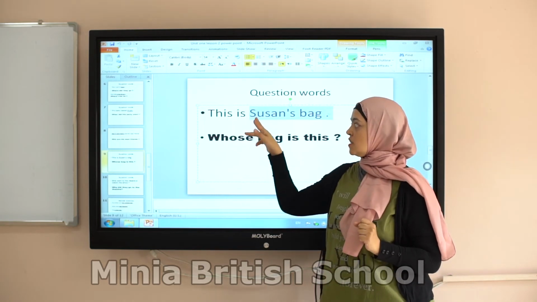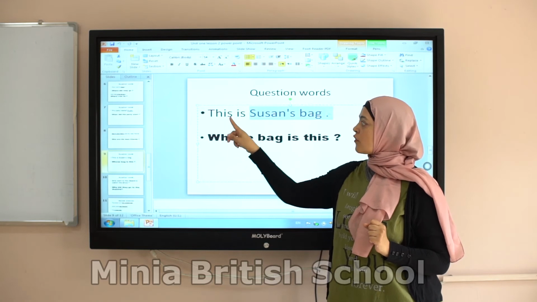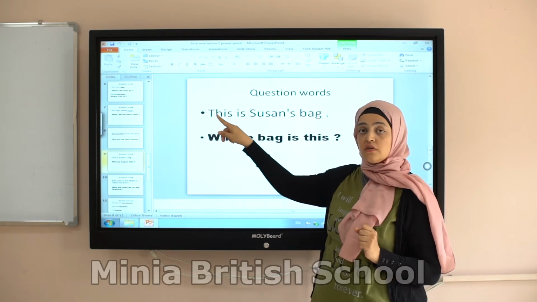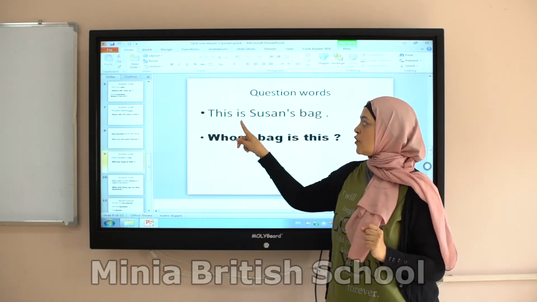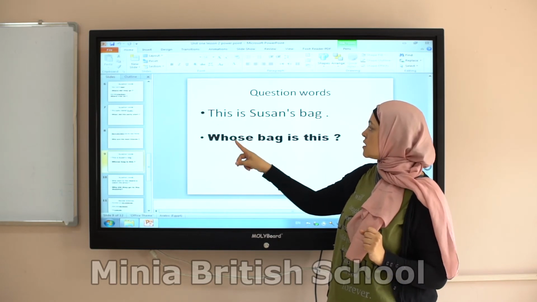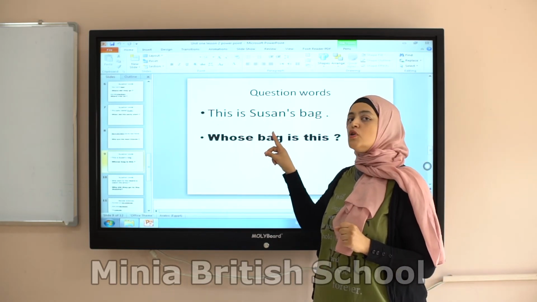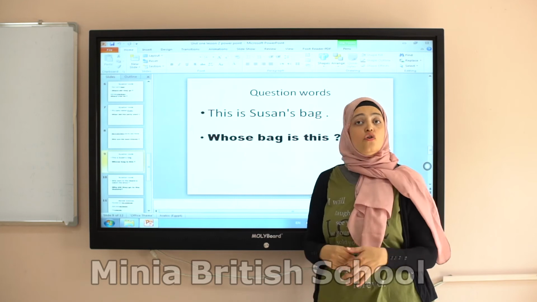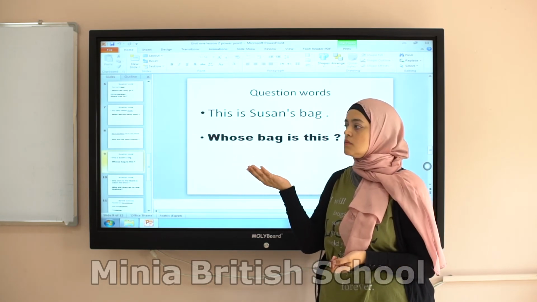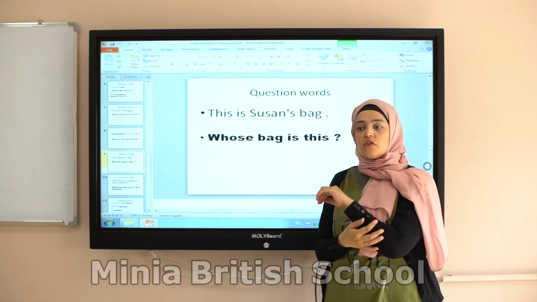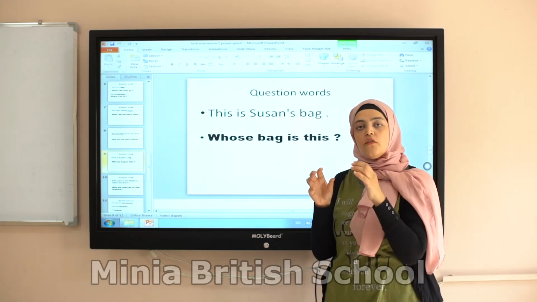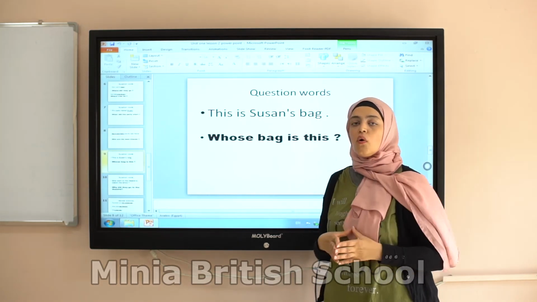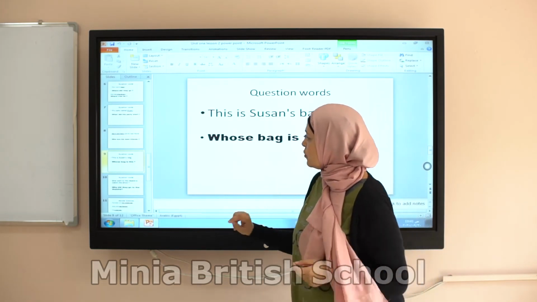We have this is. So what will we do? We cross the verb to be with the subject, and here this is the subject. So we cross the verb to be is with this, and after whose I mention the thing I asked about, and I want to know whom it belongs to. So whose bag is this? Whose pencil is this? Whose t-shirt is this? So after whose, I must mention the thing I want to know belongs to whom. Okay, this is for whose. Next.